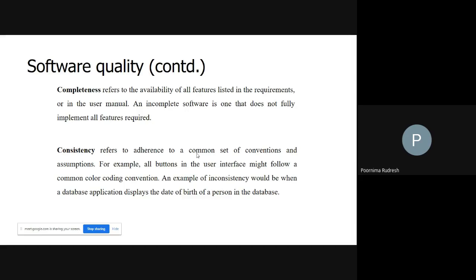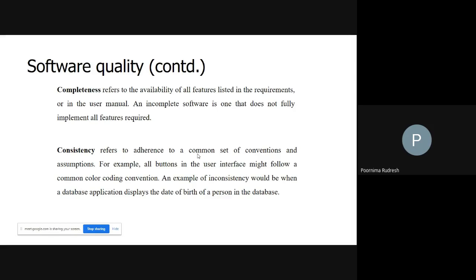I use the slash in between the date, month, and year. But afterwards, for the second person, I'm entering it in a different form, and that is also being accepted. And in the next case, I'm using 1:1:2020. If it is accepting that, it means there is no particular format for the date of birth in the database. It is accepting all the formats. Then we say that the database is not consistent.